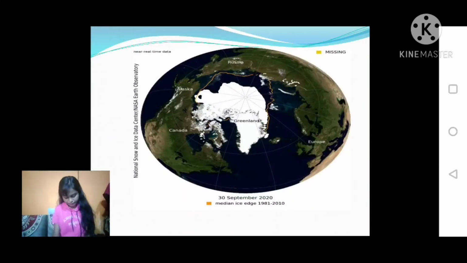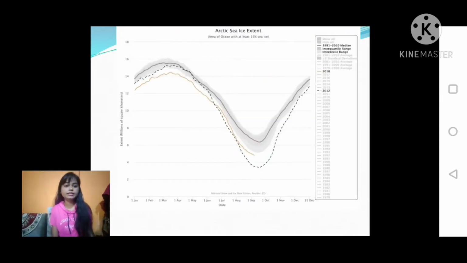This image is based on microwave data gathered by satellite, and it shows how much of the Arctic Ocean is currently covered by ice at more than 15% concentration. Here is also a graph. The orange line is the standard line, here are the years and here is the sea level, and these show how the sea is rising. These are the dotted lines, and the orange color is the standard line.